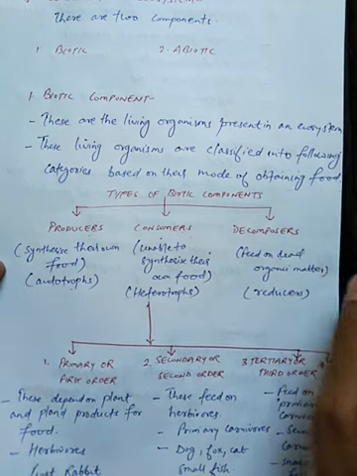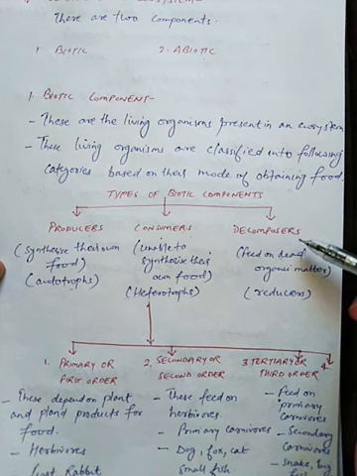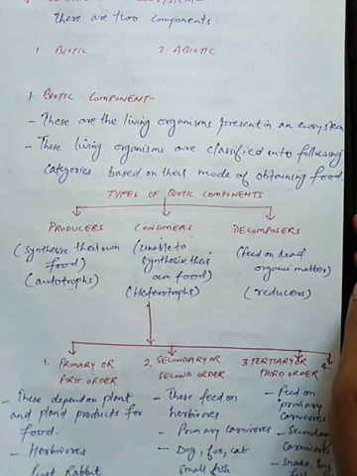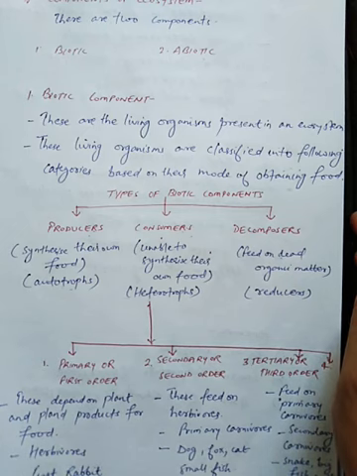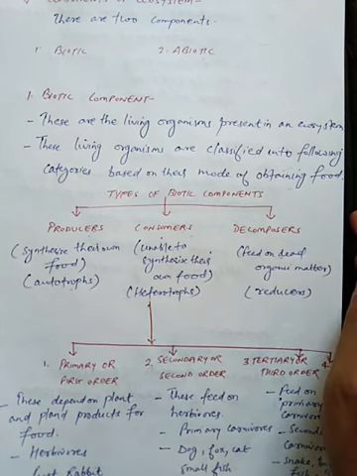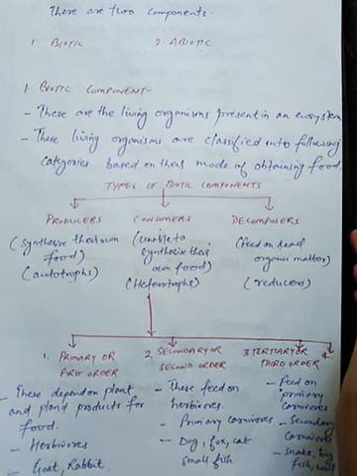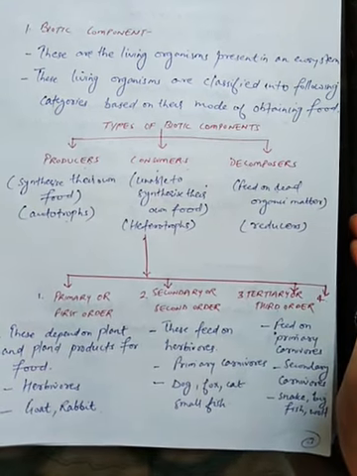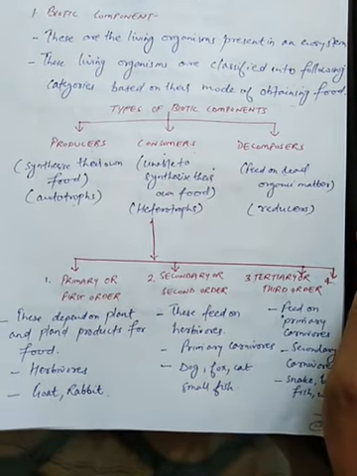These are also known as heterotrophs. The third one, decomposers, is a very important component. They feed on the dead organic matter and they are also known as reducers. They help in cleaning the environment. Now students, I have made a flowchart here that consumers are further divided into four types.